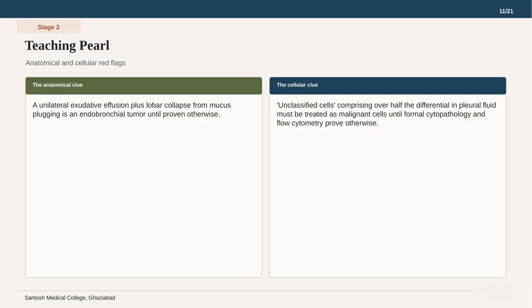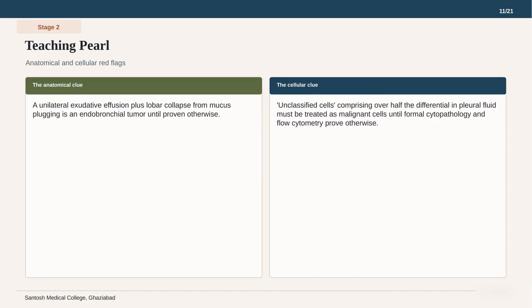On the left, the green box explains the anatomical clue. A unilateral exudative effusion plus lobar collapse from mucus plugging is an endobronchial tumor until proven otherwise. This is a classic presentation that requires direct visualization or biopsy. On the right, the blue box addresses the cellular clue.